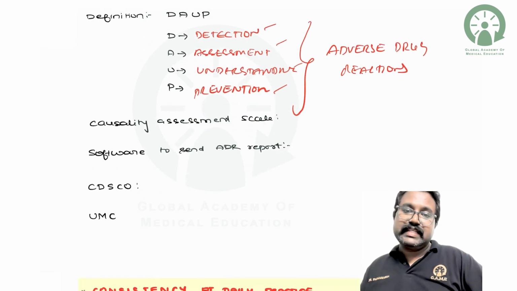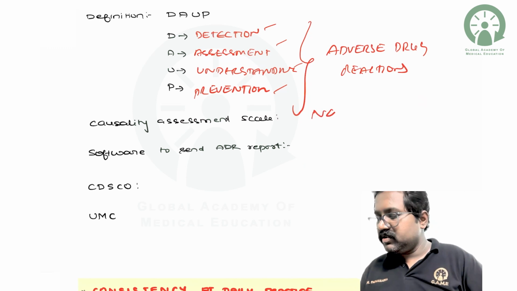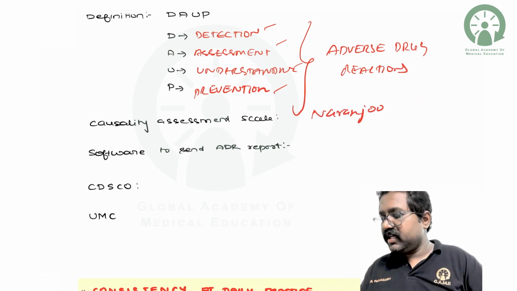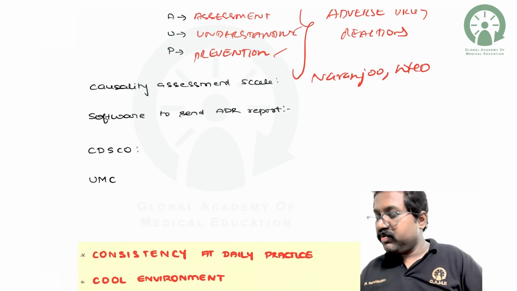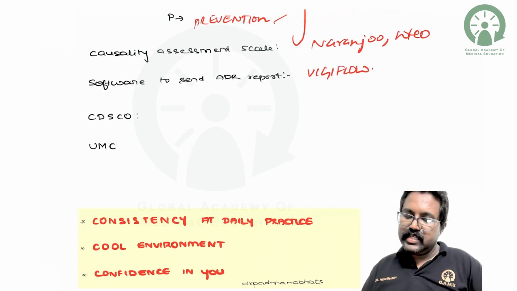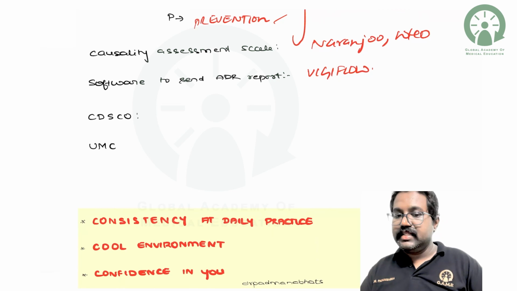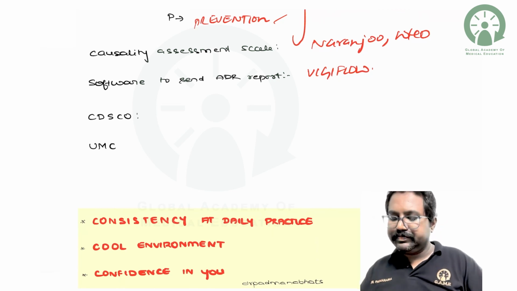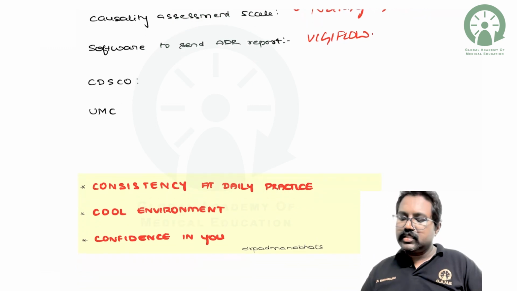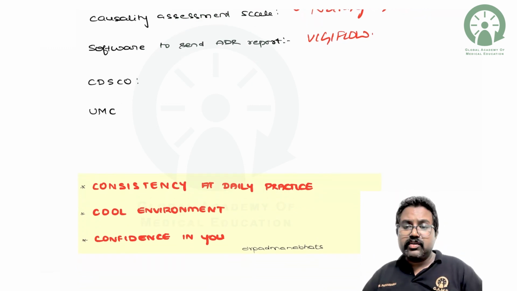So what causality scale can be used? We can use the Naranjo scale, the WHO scale, etc. The software which is used to send the ADR report is called VigiFlow. CDSCO is our center, the national level monitoring center. That is the Drug Controller General of India.